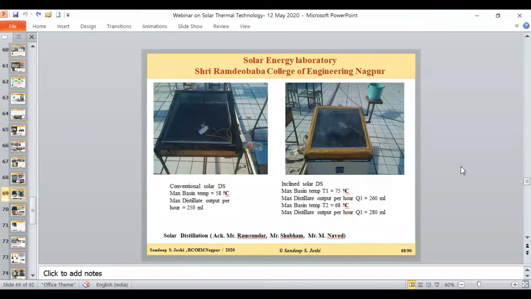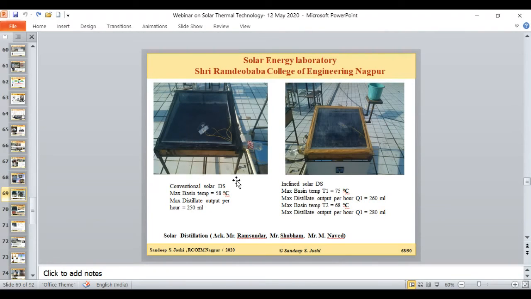Now, coming to the next segment, this is the segment of solar distillation, where we worked a lot, and even today we are working on the tubular type of solar system. In the picture, you can see the conventional type of solar distillation system, which we call a solar still, having a single slope and a still basin, where the water is collected. Because of this black coating, all the incident energy is absorbed in this coating material and it is heated. The heat is transferred to the water, the water evaporates, and it condenses on this surface that we call the condenser surface or the glazing at the top.